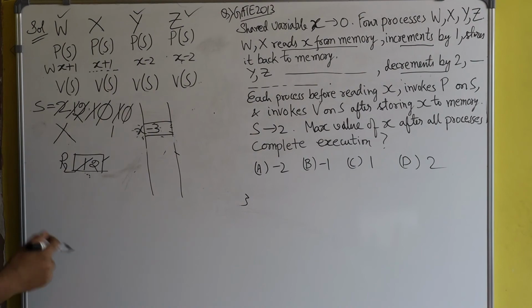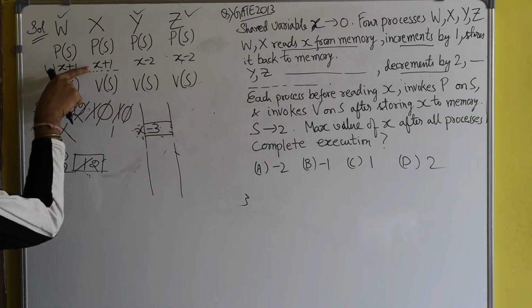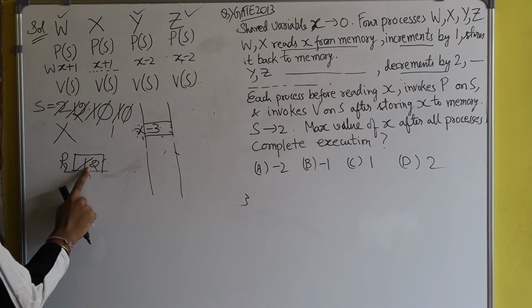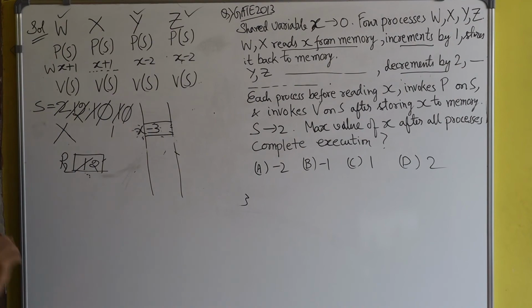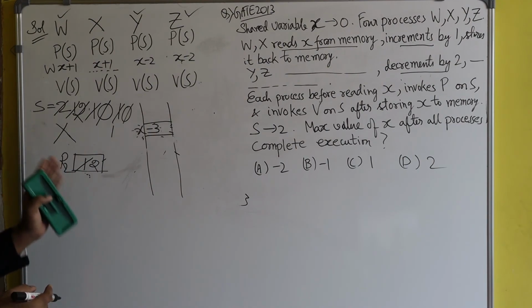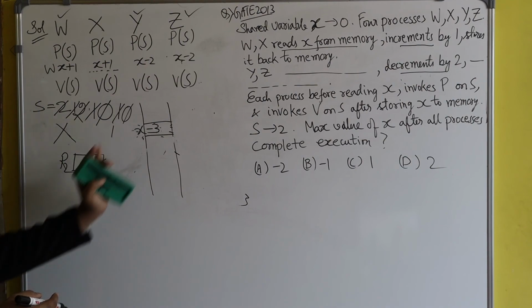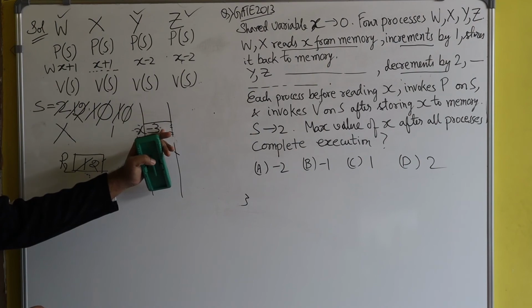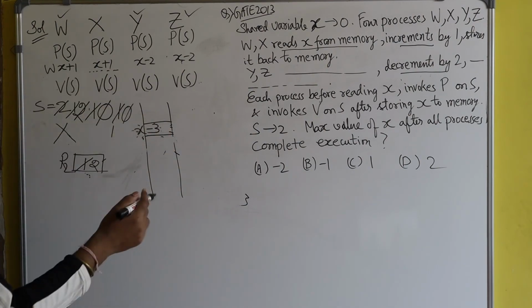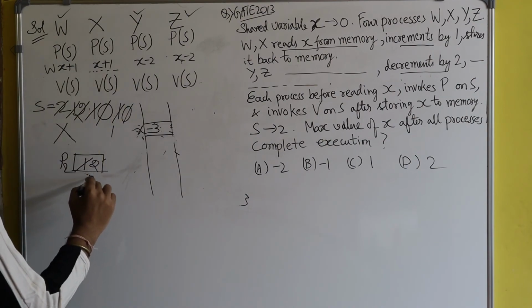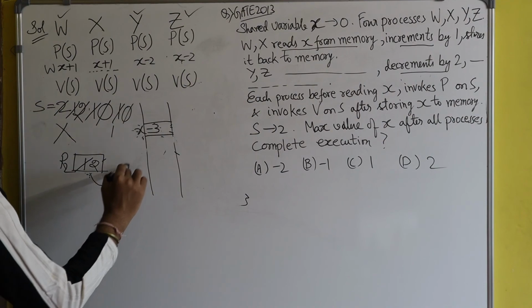So what will process X do? Process X has executed this line. Due to this line, the value of R2 is 2. Okay. So now process X will remember that the last time it updated the value to 2. The only thing remaining was that process X could not update this value to the memory location, because before process X could update this value to the memory location, the context switching happened. So now this time when the CPU is given back to process X, process X can happily update this value to the memory location.